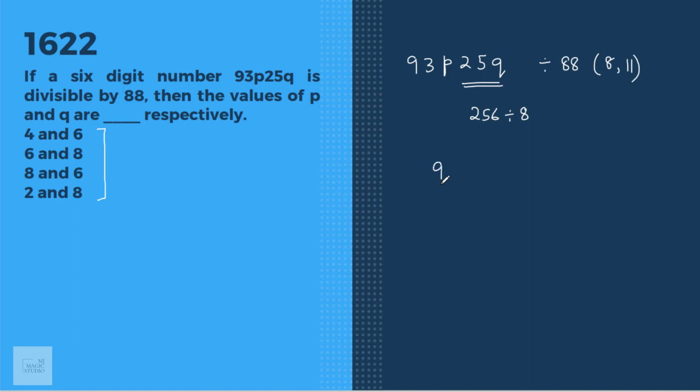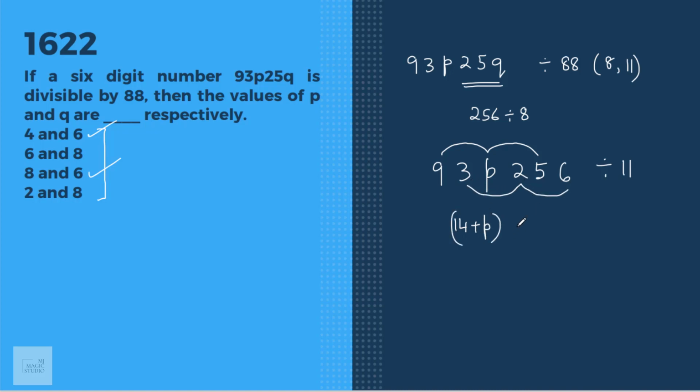Now our number is 93P256. Let's check the options. For the value of Q, we have 6 here and we have 6 here. That means the value of P would be either 4 or 8. We can use the traditional method to check whether this number is divisible by 11 or not. 9 plus P plus 5 is 14 plus P. 3 plus 2 plus 6 is 11.